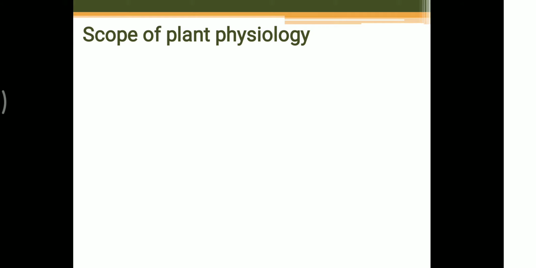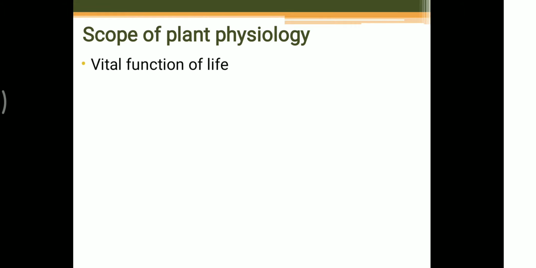That is the main scope of plant physiology. Plants give all our basic needs, that is nothing but food, clothes and shelter. Think about that. Plants are the only source which gives us food, none of the other things, and that is the most important scope of plant physiology, because with the help of food only we can get energy, and with the help of that energy we perform various functions in our life. So it is an important branch of botany.